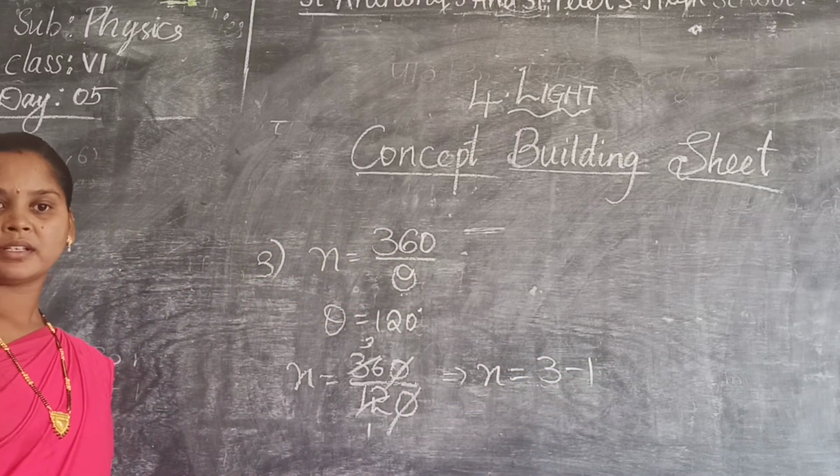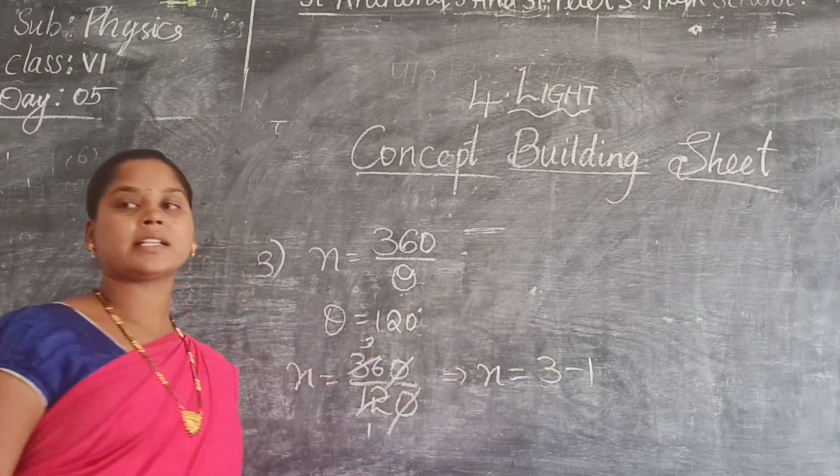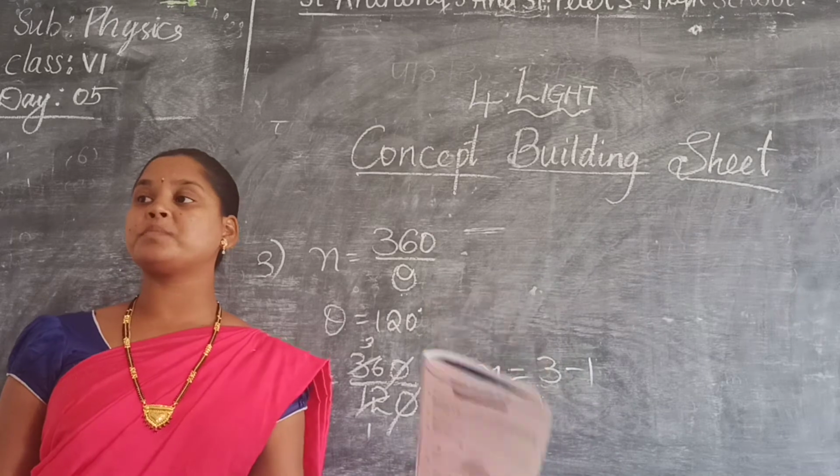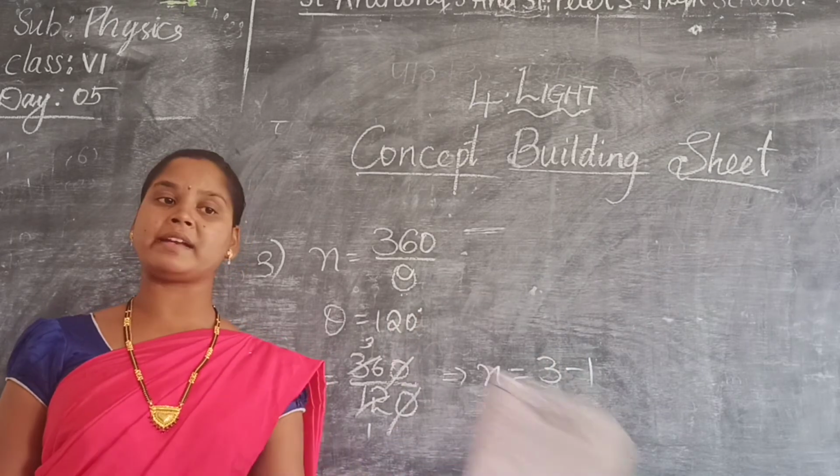Did I say minus 1? No, ma'am. If they did not mention any bisector there, if they mention that the object is at the bisector, then we should not do minus 1.